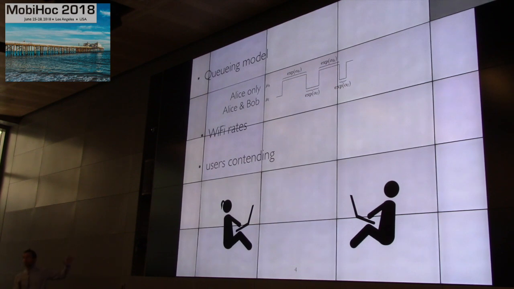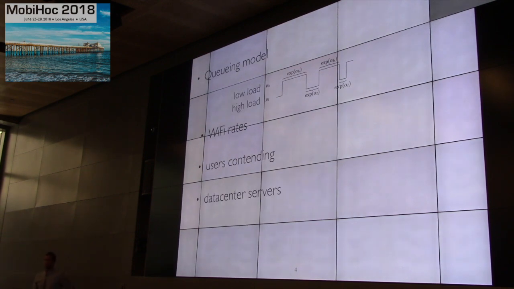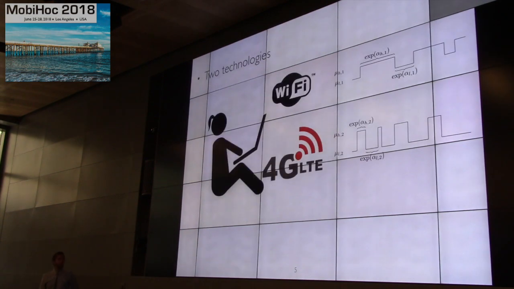For example, if Alice is downloading some large file or streaming some video, and Bob is browsing the internet, and we look at the rate that Alice gets: when she is the only one transmitting, the only one using the medium, she gets a high rate. And when Bob is using the medium as well because he's downloading a web page, then Alice gets a lower rate. This could also be used to model, for example, data center servers where you alternate between low load and high load states.